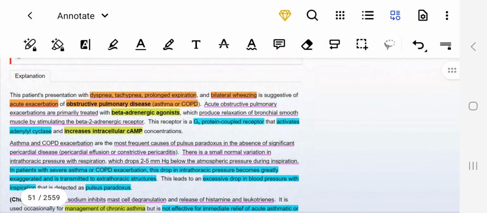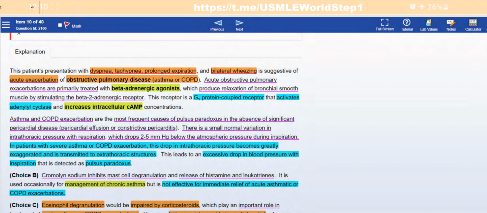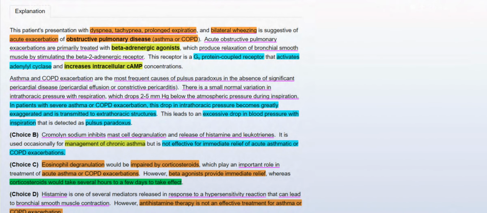So dyspnea, tachypnea, prolonged expiration, and bilateral wheezing are suggestive of acute exacerbations of obstructive pulmonary disease, asthma, or COPD. Acute obstructive pulmonary exacerbations are primarily treated with beta adrenergic agonists, which produce relaxation of bronchial smooth muscle by stimulating the beta 2 adrenergic receptor. This G stimulatory protein coupled receptor activates adenylyl cyclase and increases intracellular cyclic AMP. We talked about this. Asthma and COPD exacerbation are the most frequent causes of pulsus paradoxus in the absence of significant pericardial disease, pericardial effusion, or constrictive pericarditis.